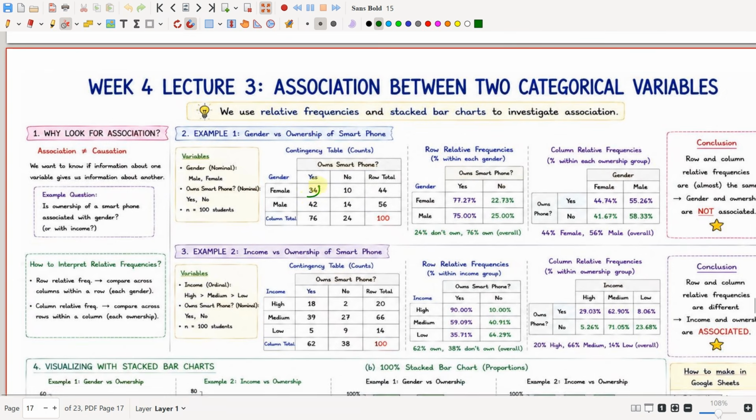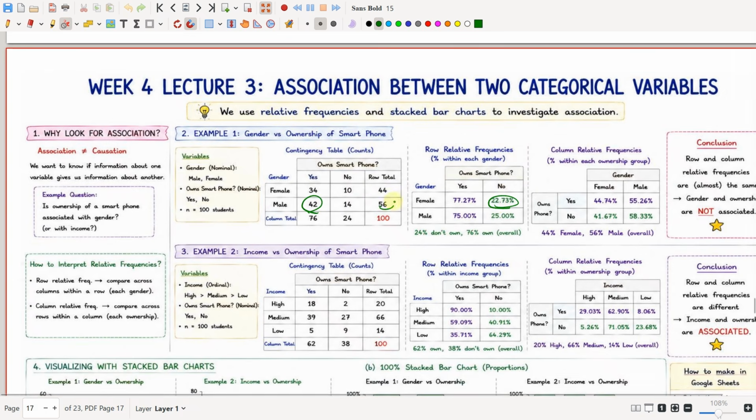For this cell it will be 34 divided by the row total 44. Row relative frequency means the observation in the row divided by the total number of observations in that row, multiplied by 100. 34 divided by 44 into 100 gives us 77.27. Again, 10 divided by 44 into 100 gives us 22.73 percent.